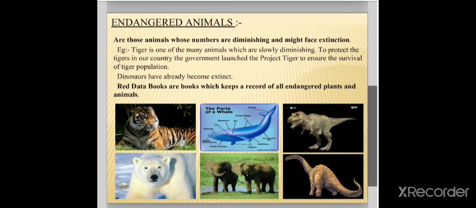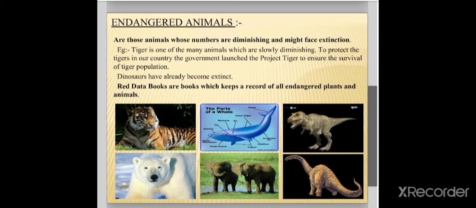Endangered animals. Endangered animals are those animals whose numbers are declining and in future they might face extinction. Example: tiger is one of such animals which are slowly diminishing. To protect the tiger, in our country the government has launched the Project Tiger.